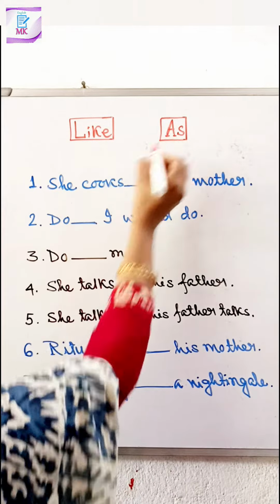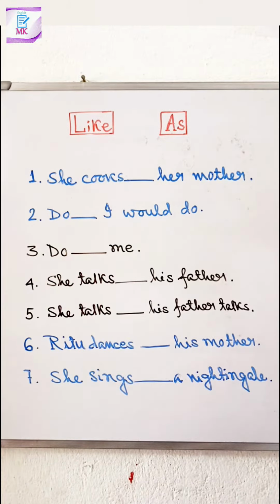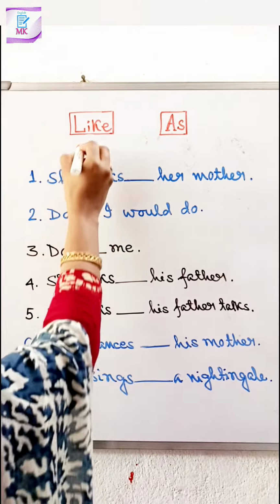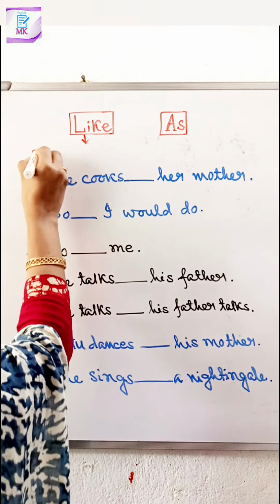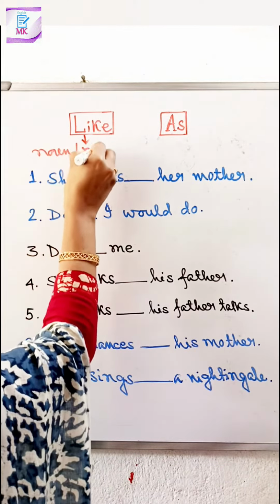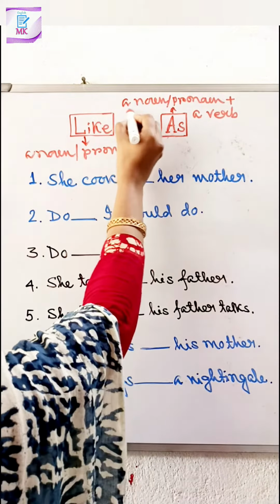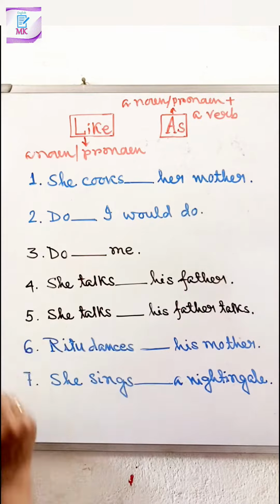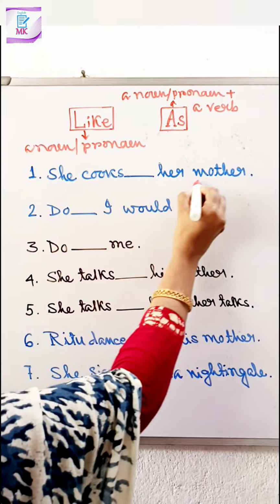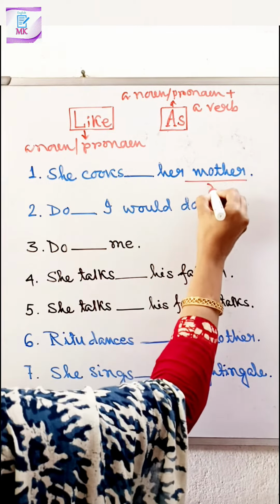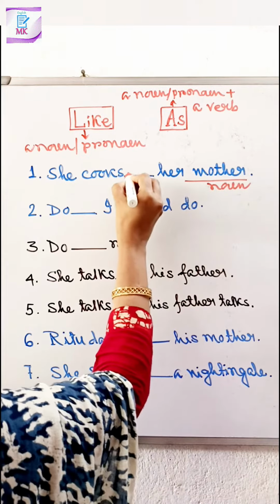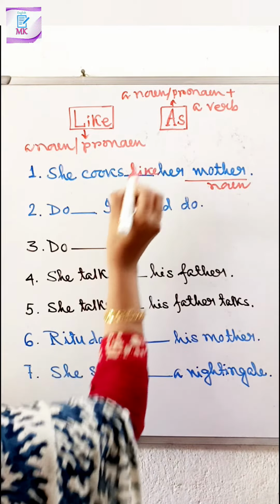Like versus as. First, we have to know the uses of like and as. Like is followed by a noun or a pronoun. As is followed by a noun or a pronoun plus a verb. Number 1, she cooks dash her mother. Her mother, noun. So here we use like.